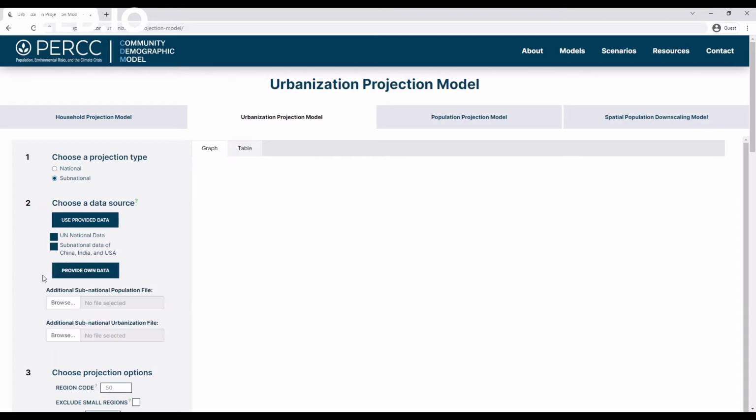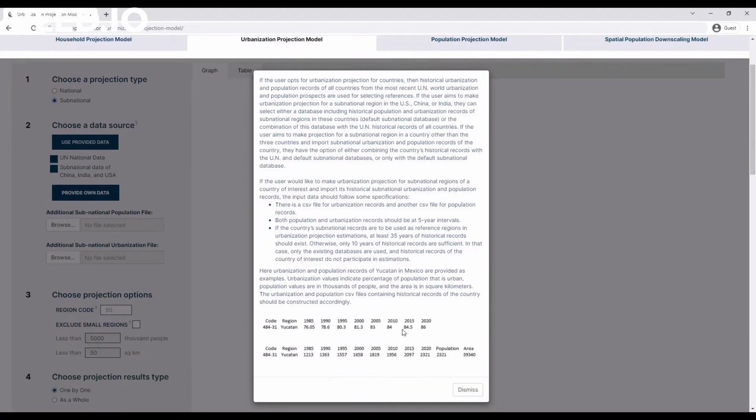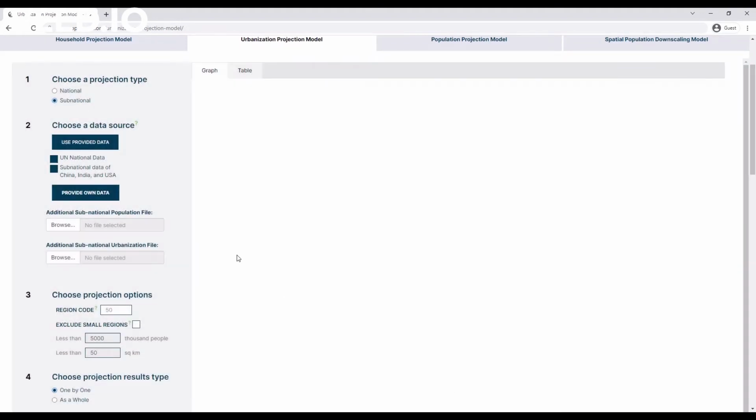You can also upload your own data if they follow some specifications that are summarized in the Help message box of the Choose a Data Source menu to produce urbanization projections for subnational territories of your country of interest.